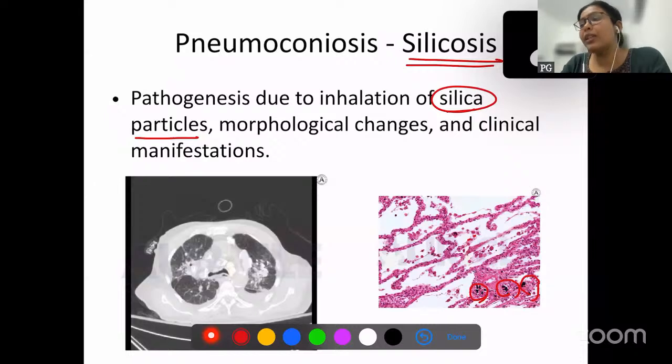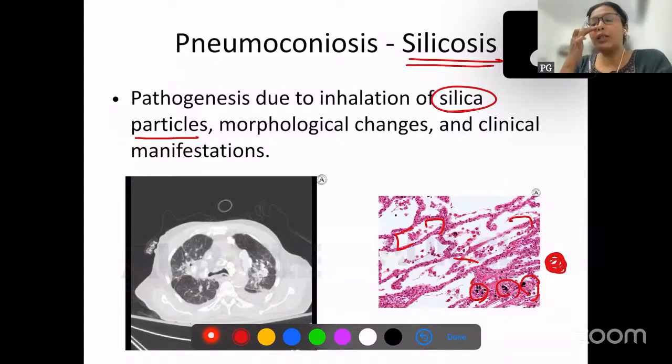No, this is nothing but normal carbon particles. It's normally present in the lungs. Surrounding the area you can see there is normal alveoli.